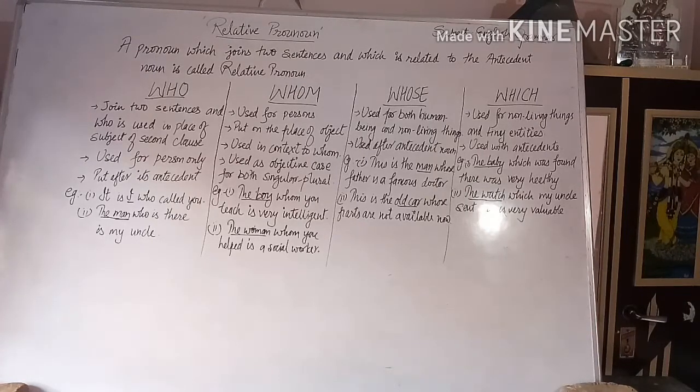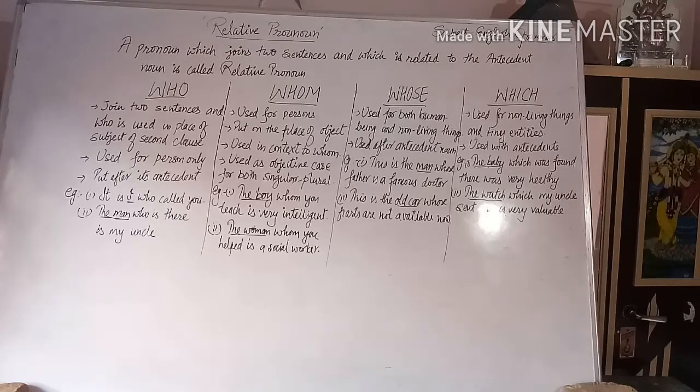Second one, whom. The same thing as we did with who: it is used for persons only. Now there is confusion. Who is also used for persons, whom is also used for persons. Then why are there two words, who and whom? We can use only one.